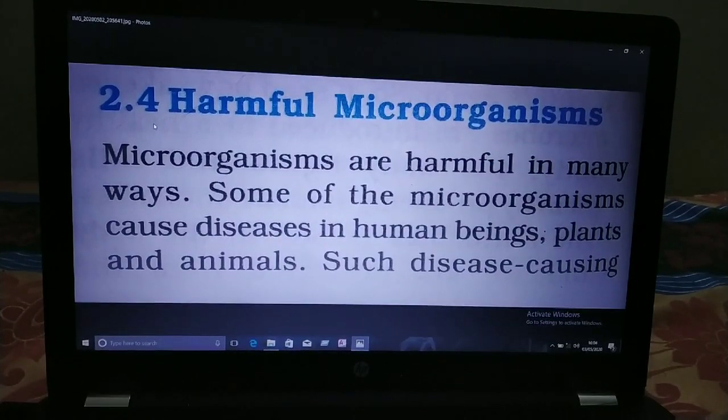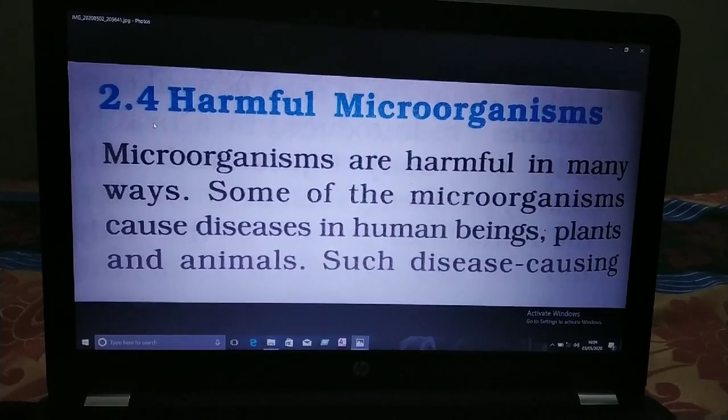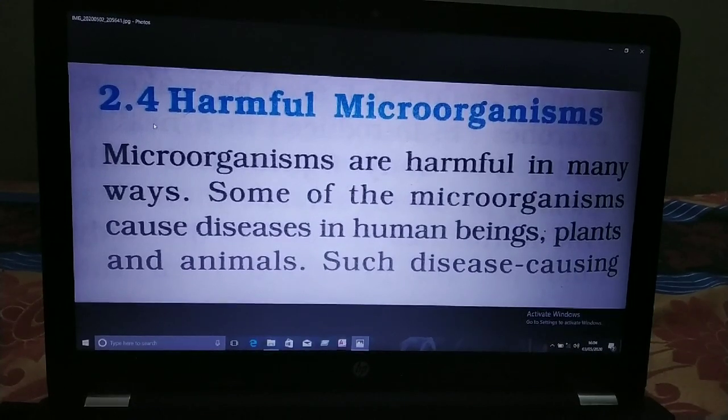Children, in the previous section you have already studied the uses of microorganisms. But microorganisms are harmful also, not only useful. They are very harmful in many ways. Some microorganisms cause disease in human beings, plants and animals.